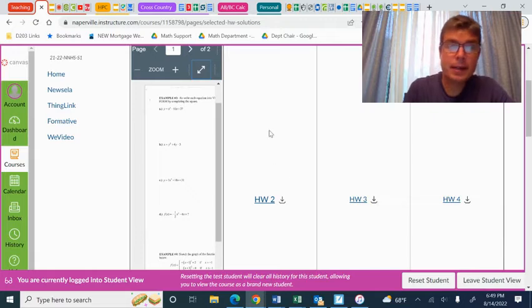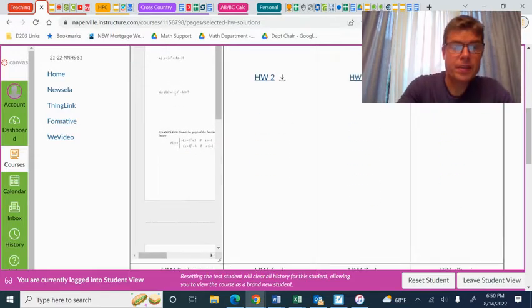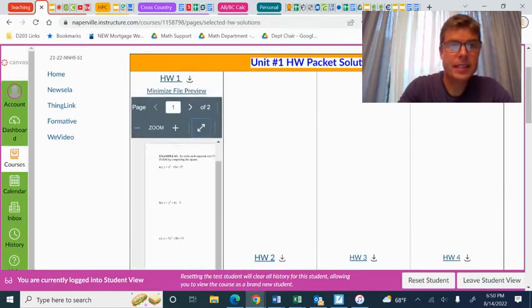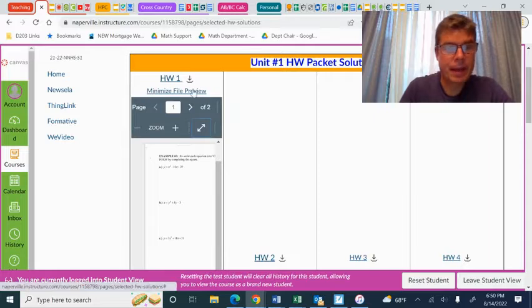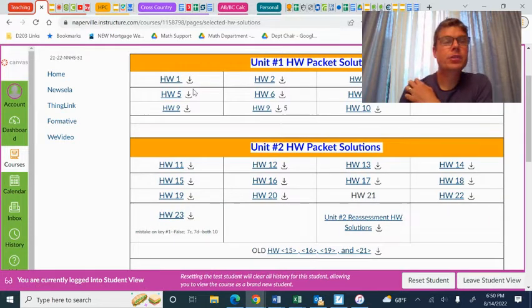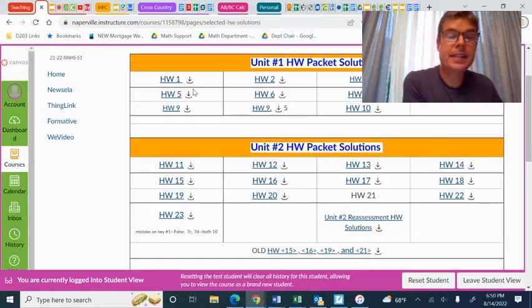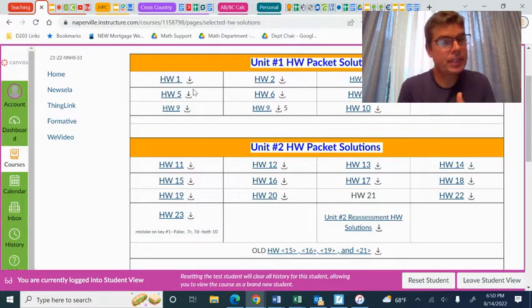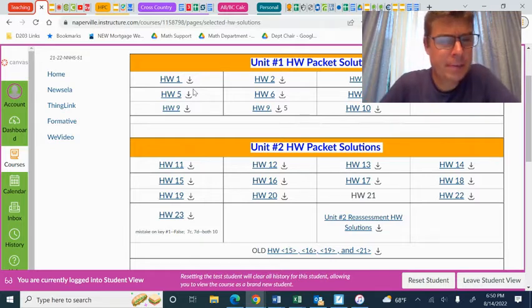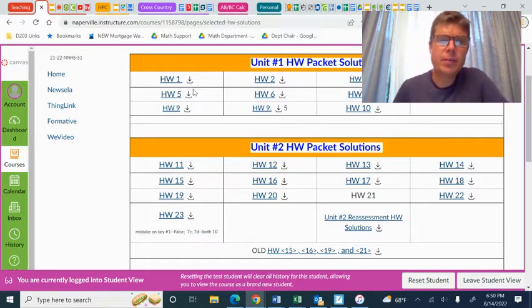It's something that I expect. One of the things that you're going to find in a math class is that a large part of homework is doing a lot of that work and that checking outside of class. Then if for whatever reason you have questions or you're stuck, you can check that, or it gives you a starting point to come in and ask questions. So I definitely want to make sure that you are aware of that.